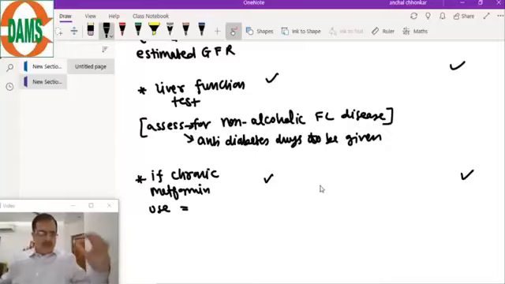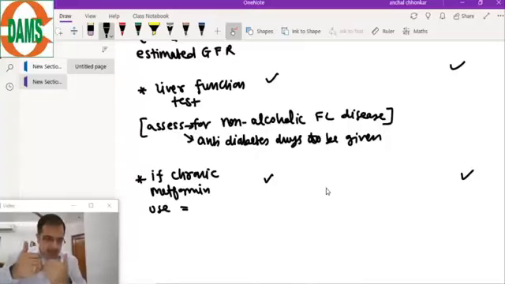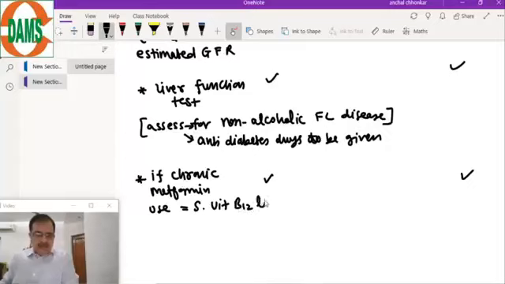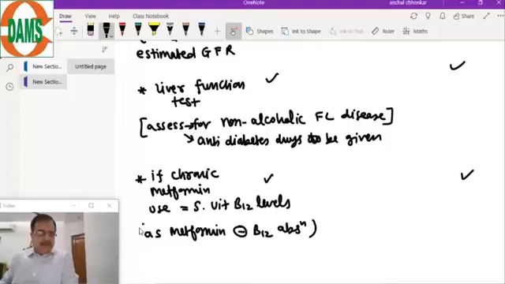If the patient comes and says, Doctor, I am taking metformin for the last 5 years, 10 years, it has been seen that metformin decreases B12 absorption from the GIT. So we will go for serum vitamin B12 levels.